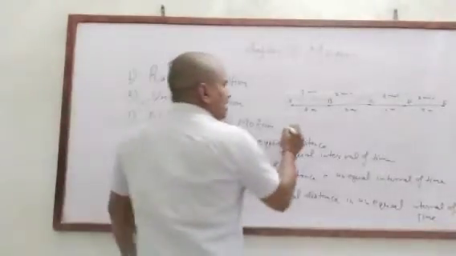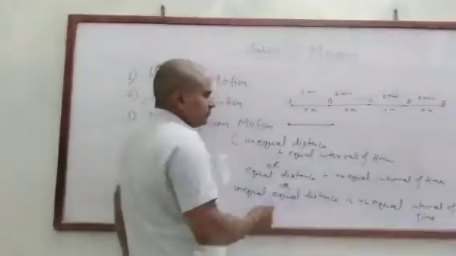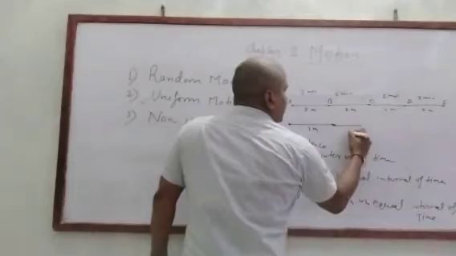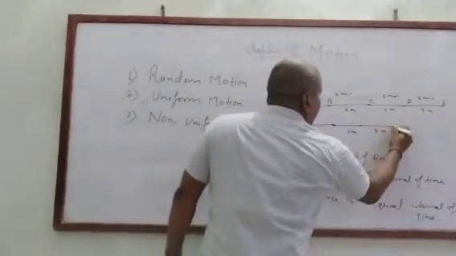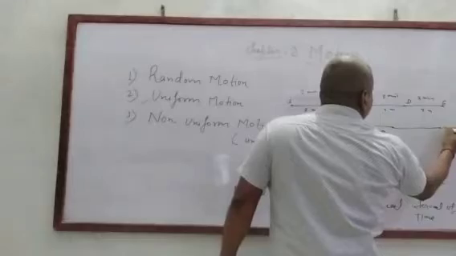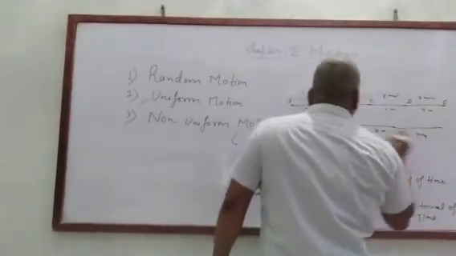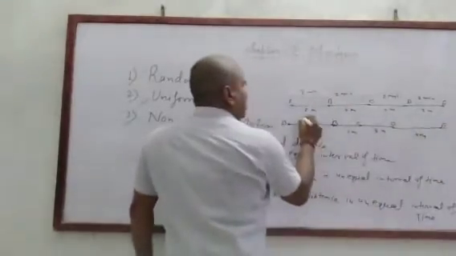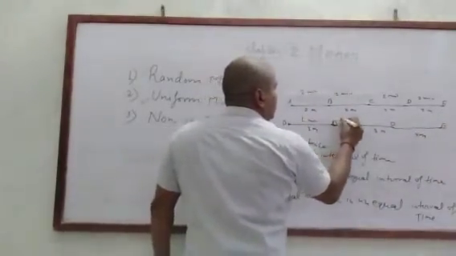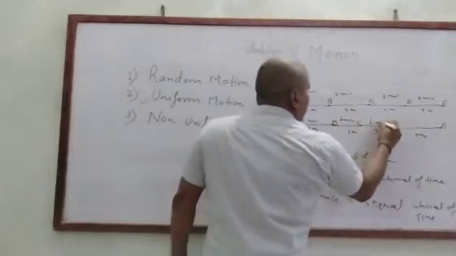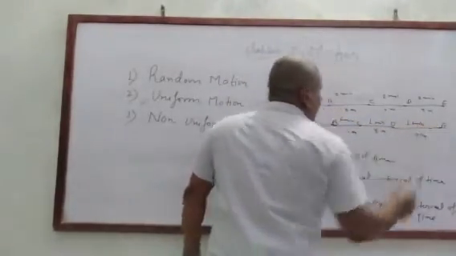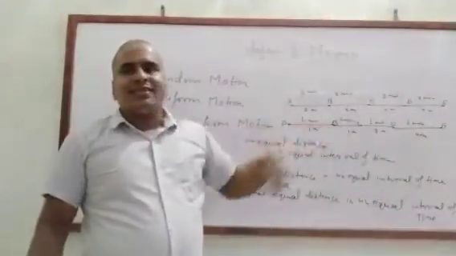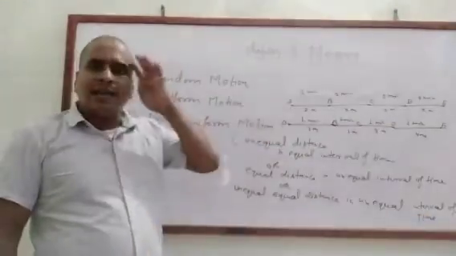Clear? So see this diagram. Suppose the distances are unequal: 2 meters, then 1 meter, then 3 meters, then 4 meters, at points A, B, C, D and E. And the time for each is the same, 1 minute each. So the time given for every distance is the same, but the distances are different.